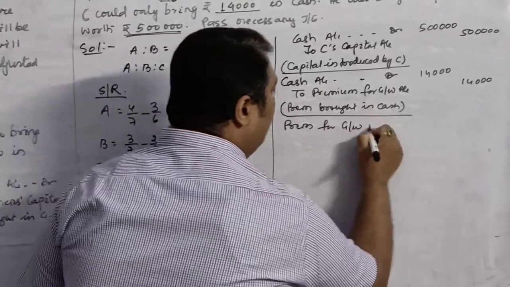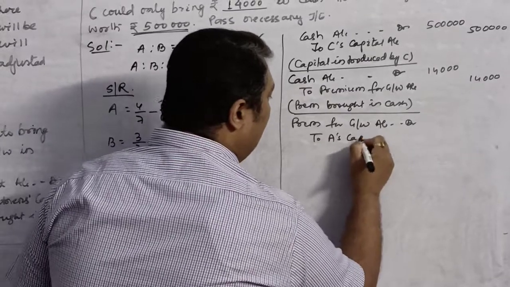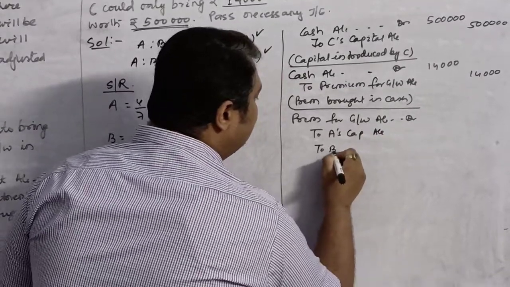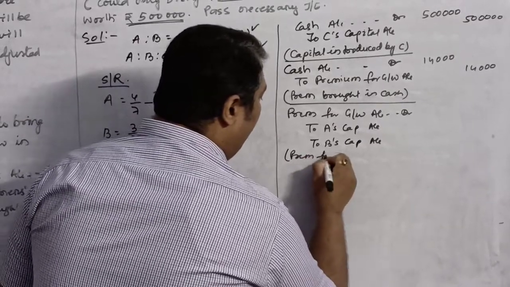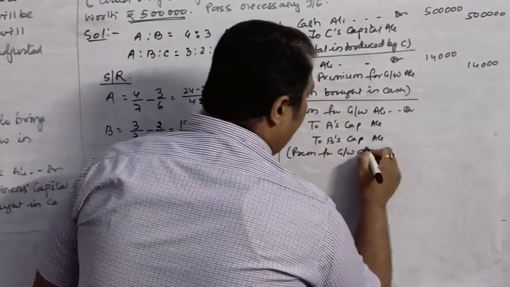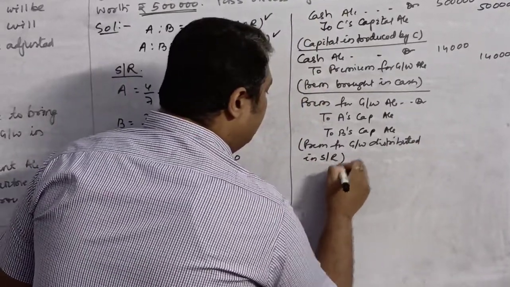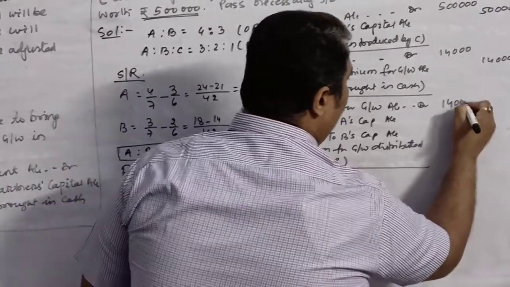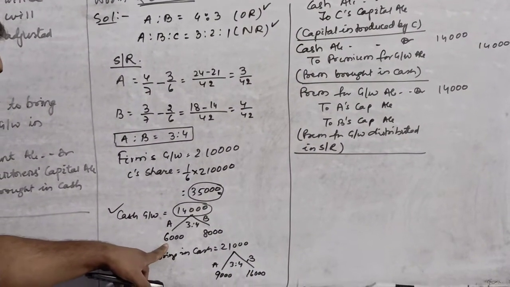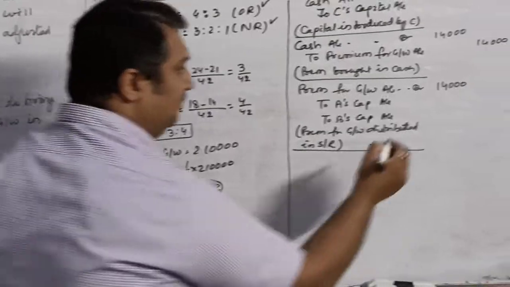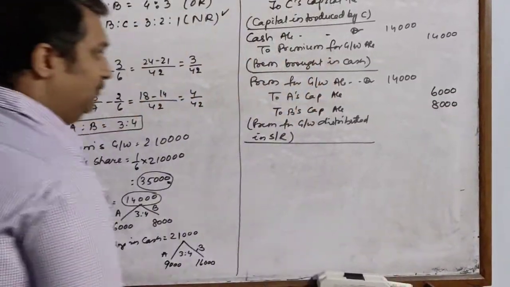And this will be distributed in the sacrificing ratio. So premium for goodwill account debit to A's capital account, to B's capital account. Premium for goodwill distributed in sacrificing ratio. Goodwill was rupees 14,000 and we have already distributed where A is getting 6,000, B is getting 8,000. So the share of A is 6,000, share of B is 8,000.